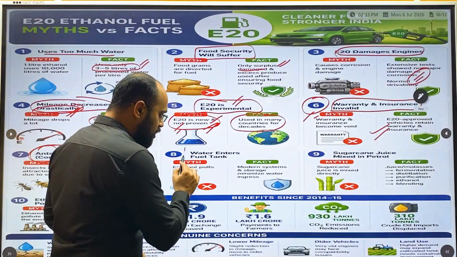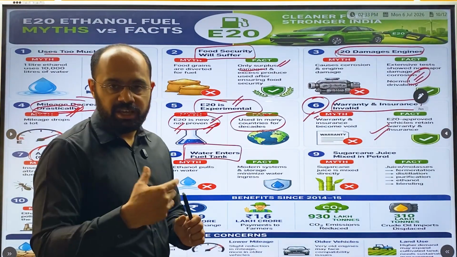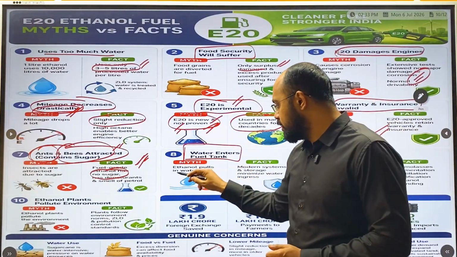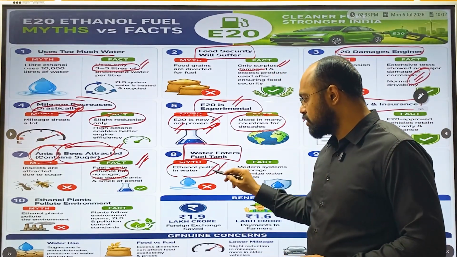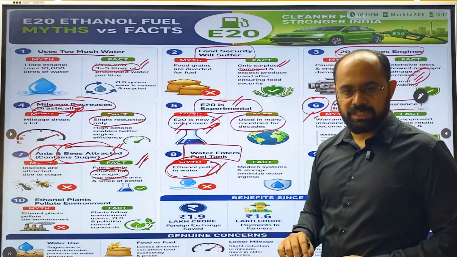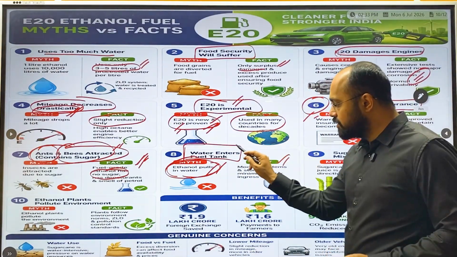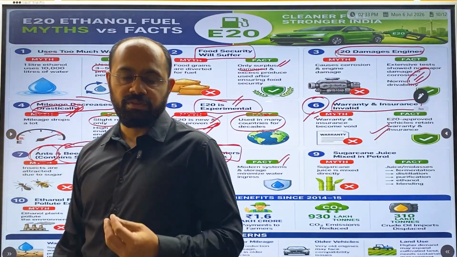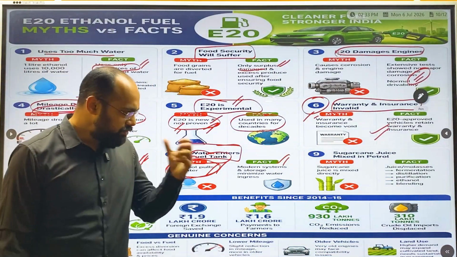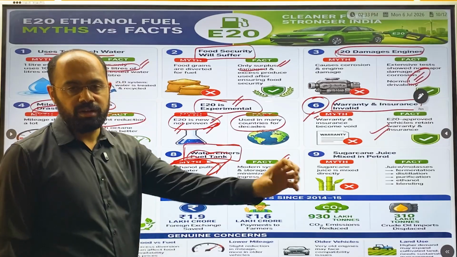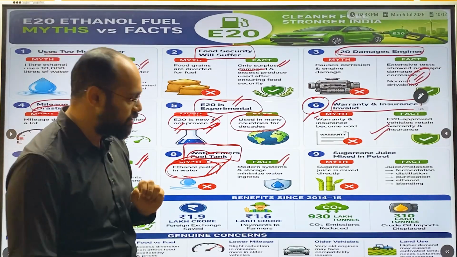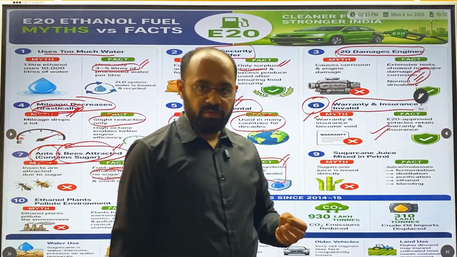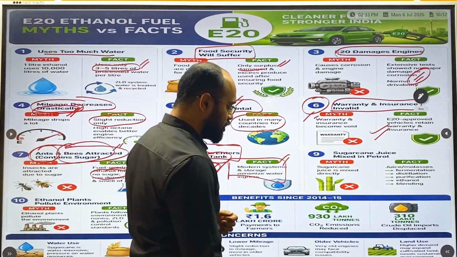Next thing is water enters the fuel tank. Since ethanol tends to absorb water, people are saying it will pull water in. Ethanol will pull water. So the government has said these engine tanks or fuel tanks are made in order to reduce this kind of absorption from the ethanol. Okay, they are made with modern technologies, and modern storage will not allow this. Okay, this is the second thing.